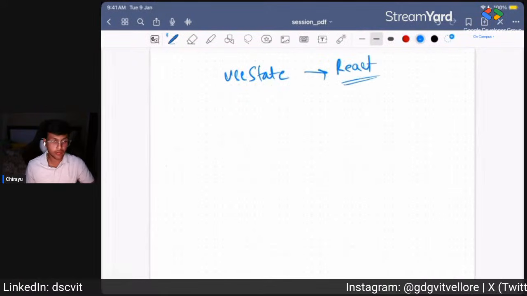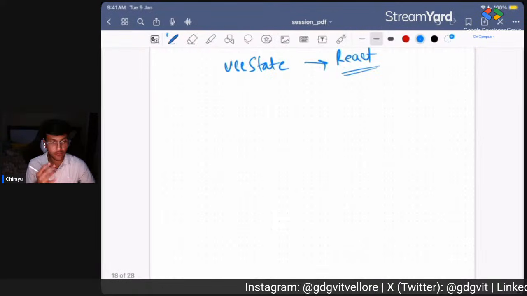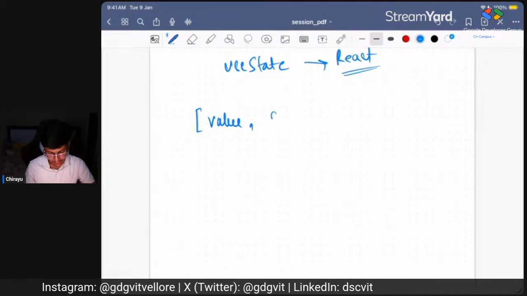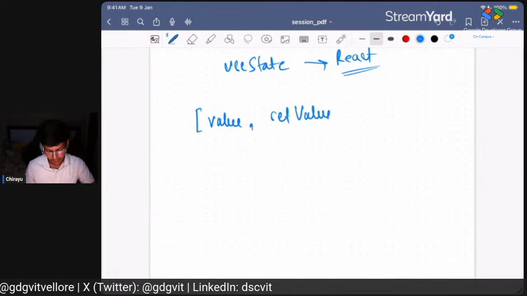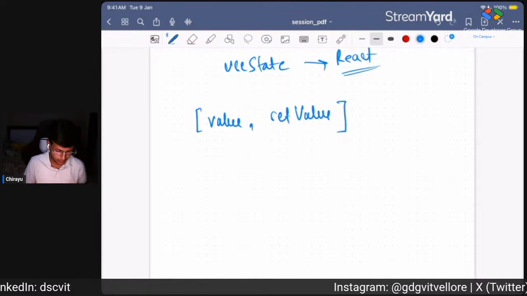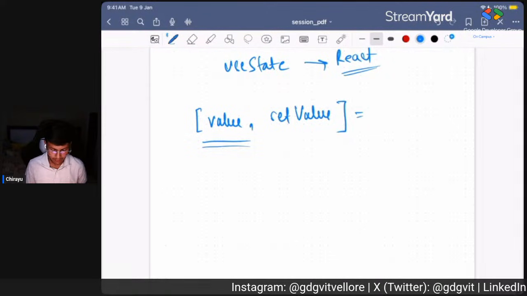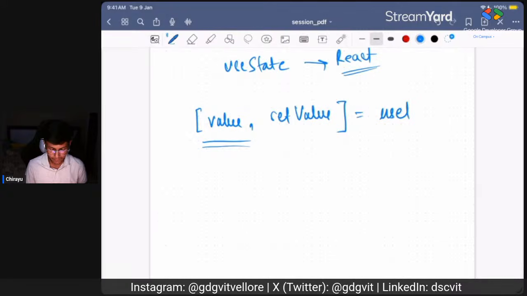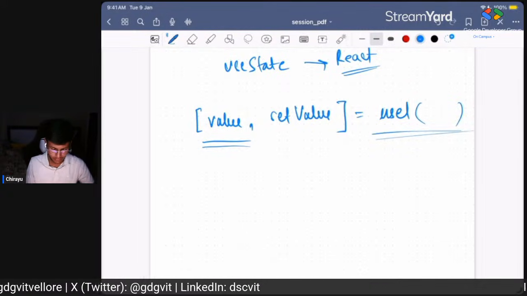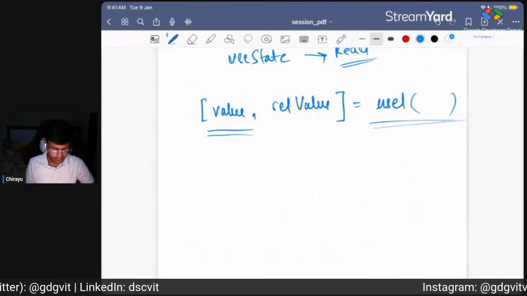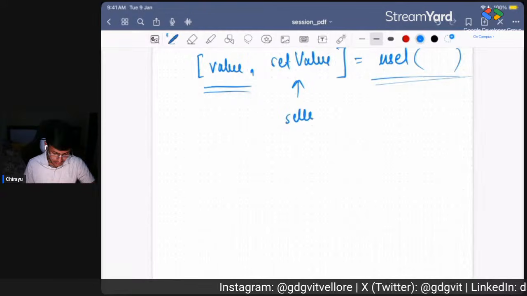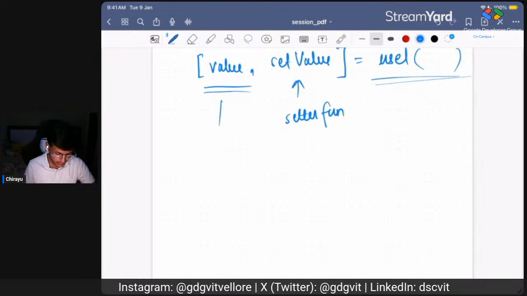Then use state gives us two things: one is the value, let's call it value, and the second is the setter function, which when we call it sets the value. I will not have this coded as of now. We are just learning about the theory. So this is a setter function, and this is a value.